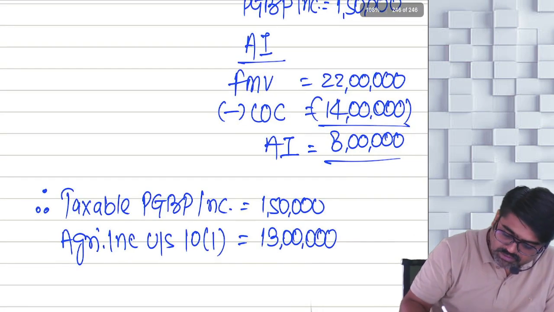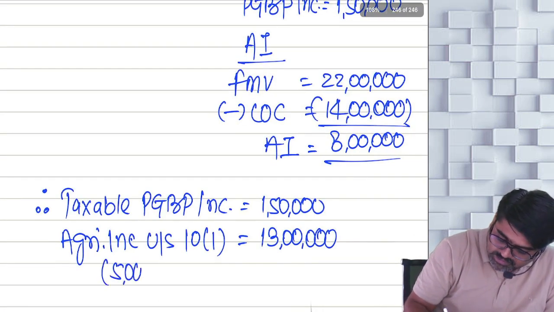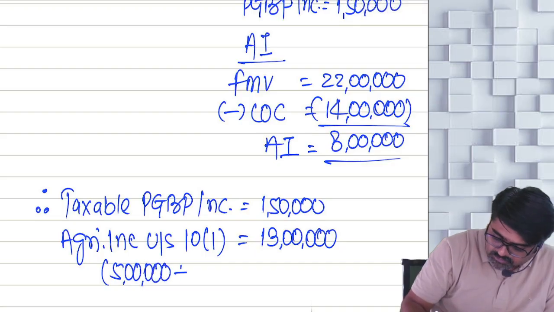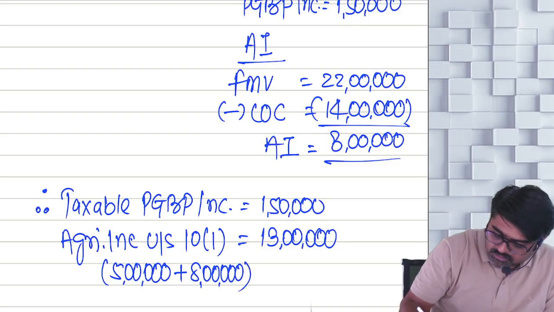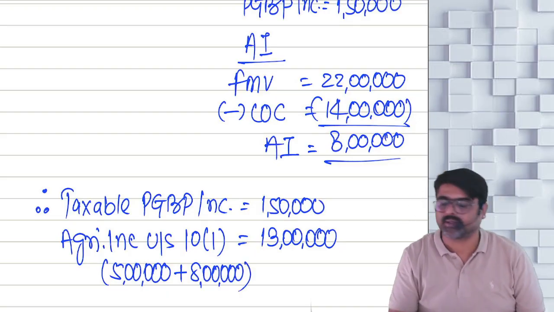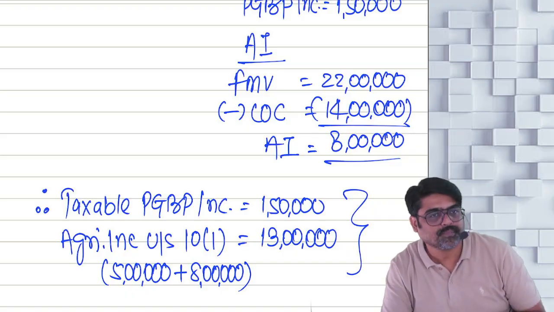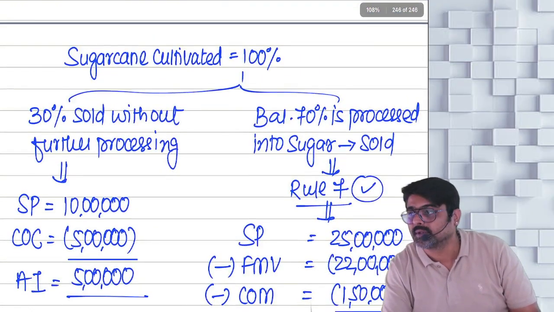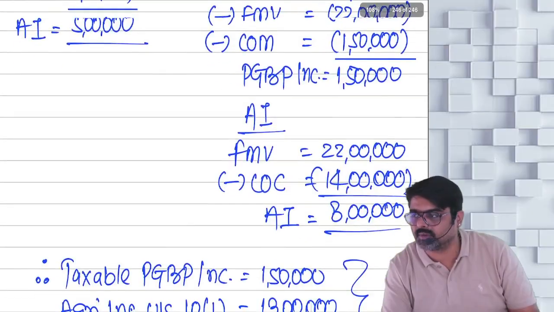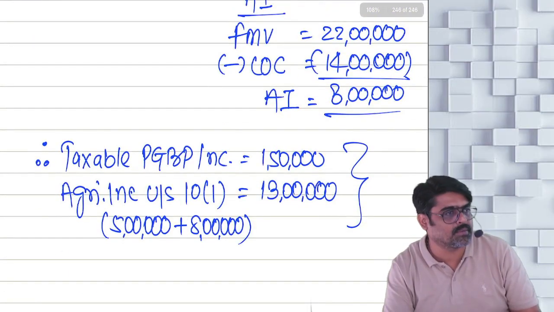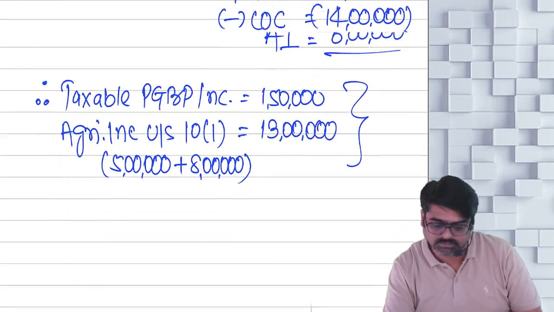How did you get this 13 lakhs? 5 lakhs plus 8 lakhs: 5 lakh for 30% and 8 lakh for 70%. This will be 13 lakh. This is what your question is asking you to calculate. Easy or difficult? If you are presenting in this way also, you will get full marks. Don't worry about that.